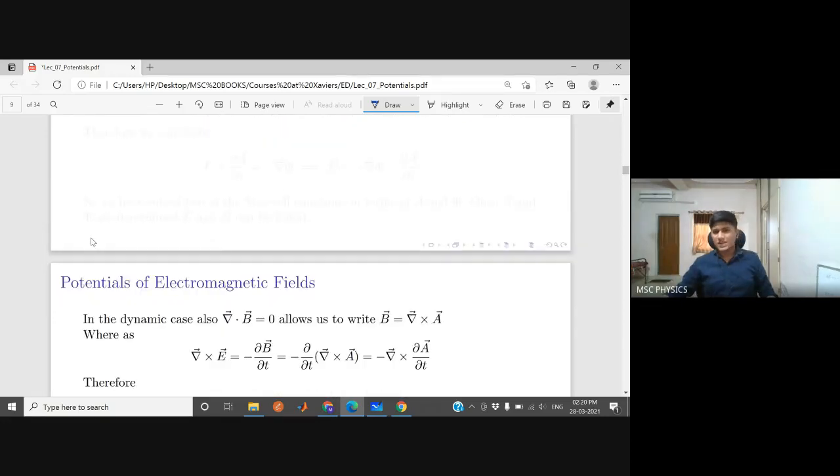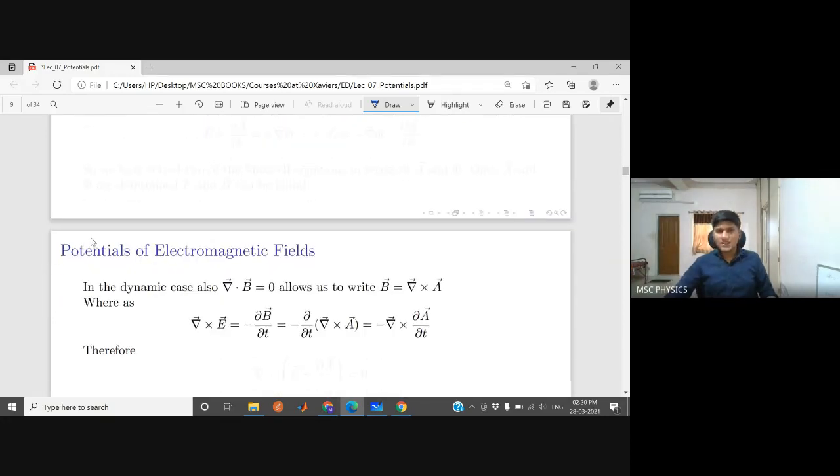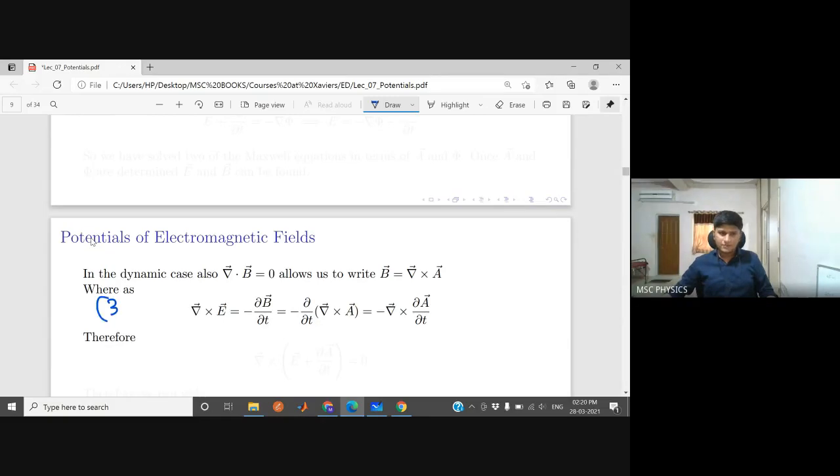So in the dynamic case, this allows us to write this, and let's move to the third equation. Let's put this value of B in the third equation. Curl of E is minus del B by del T. This is the third Maxwell equation. We know that del by del T and the curl commute, so you can change those two. You can take the curl out, and take del by del T inside. So it is minus the curl of del A by del T.